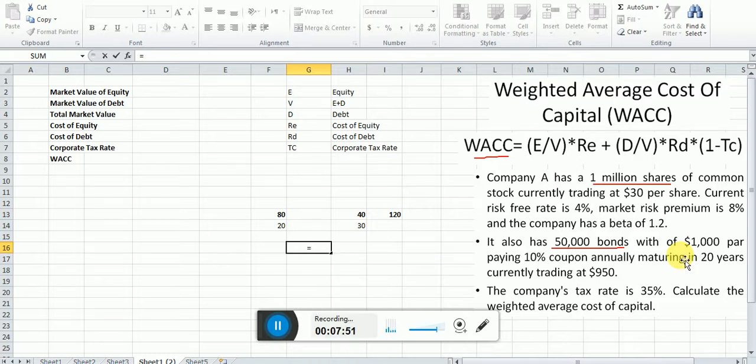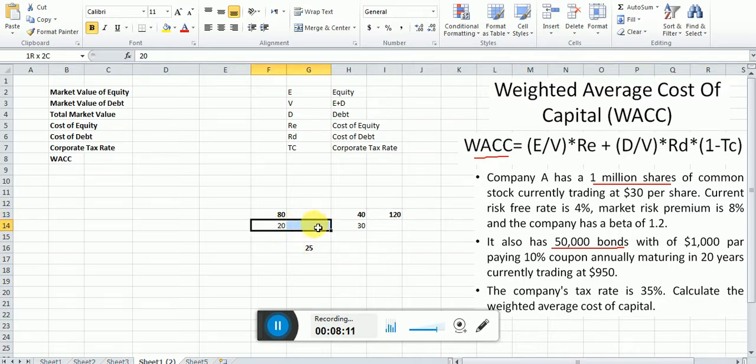For example, a simple average is like adding 20 plus 30 divided by 2. The average is 25. What does this 25 mean? It means you have computed that on average each student secured 25, but this is wrong, because we have taken just a simple average of these two values. We have not considered the weight. Here the weight is 80, and here the weight is 40. Why it is wrong, I'm explaining here.